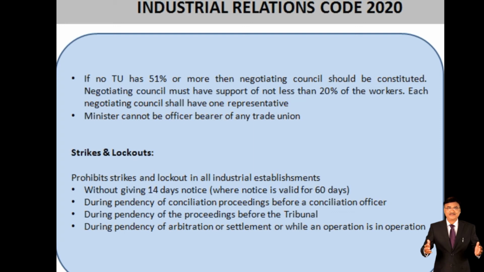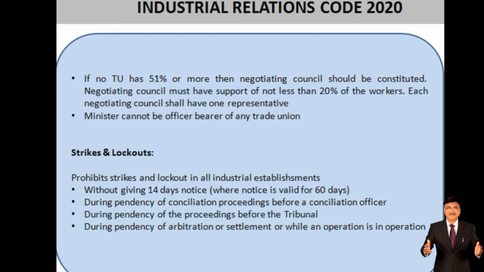The negotiating council must have the support of not less than 20% of the workers. Each negotiating council shall have one representative. A minister cannot be an office bearer of any trade union. It is also conditioned that if anyone is holding the post of minister anywhere, he could not be the office bearer of any trade union.